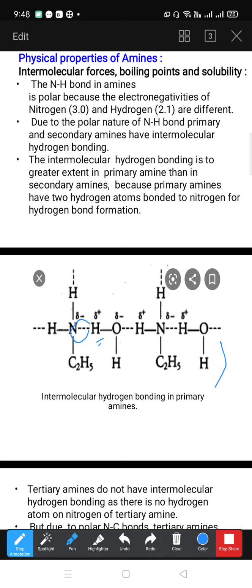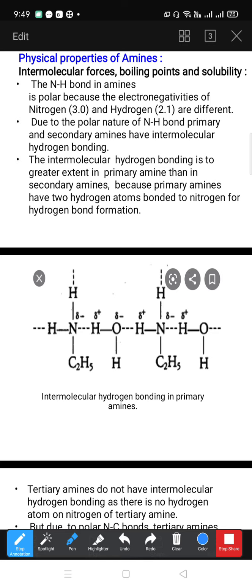In the next one, oxygen also has delta minus, and the neighboring hydrogen has delta plus. In this way, we see such linkage in which delta minus and delta plus are in alternate sequence of nitrogen, hydrogen, oxygen, hydrogen, nitrogen, like this. So this plus and minus shows polar nature, and that's why amines are polar molecules.